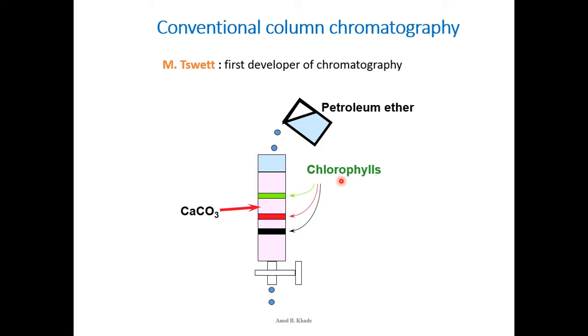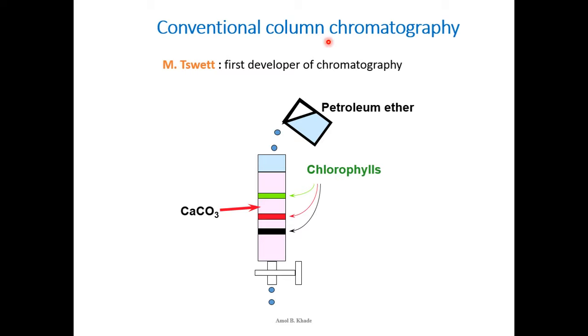Once we separate these components into individual fractions to a great extent, we can also club the chromatography with a spectroscopic technique, taking advantage of structural elucidation, where we can predict the structure of that particular compound by hyphenating chromatography with spectroscopy.